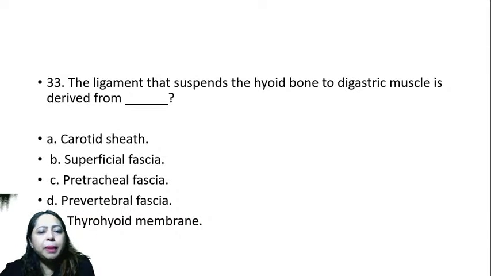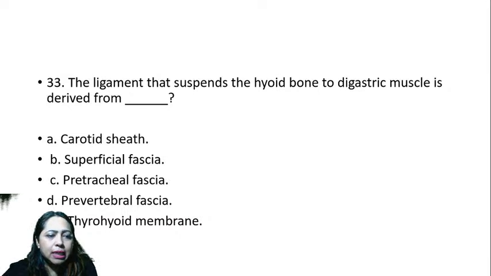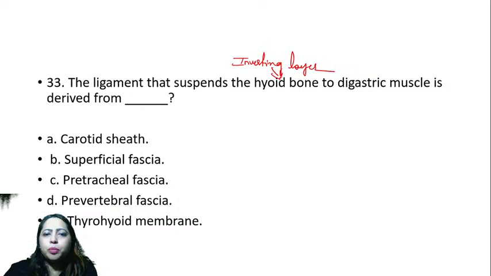We have the ligament that suspends the hyoid bone to the digastric muscle. Now, what is the ligament that suspends the hyoid bone to the digastric muscle? I just mentioned many things. I told you the investing layer holds the hyoid bone.